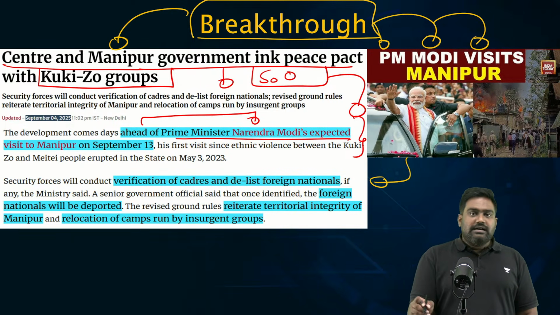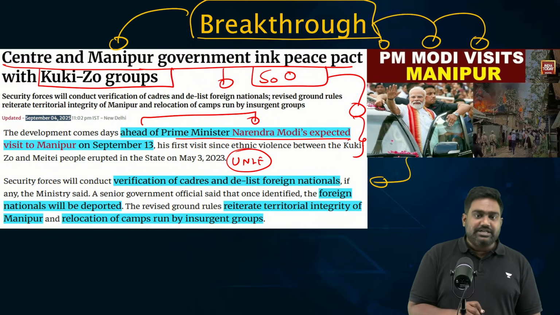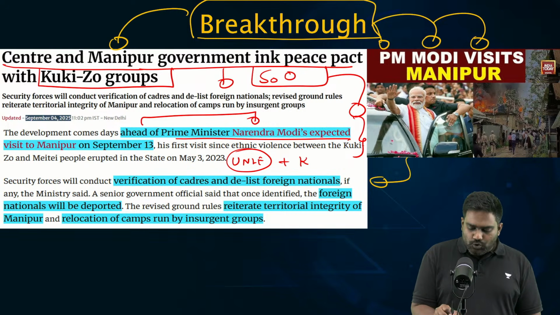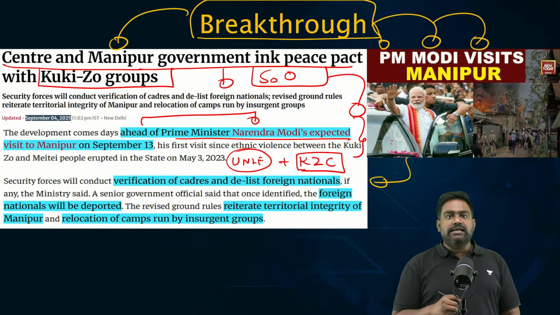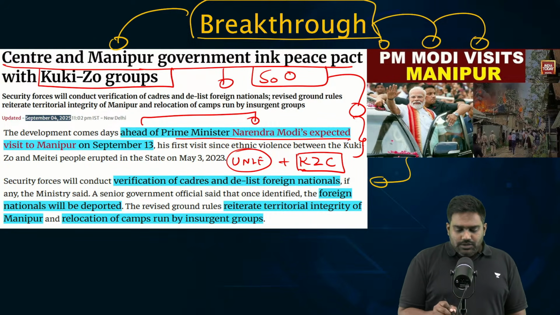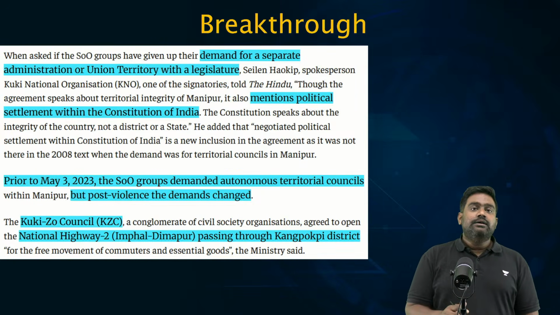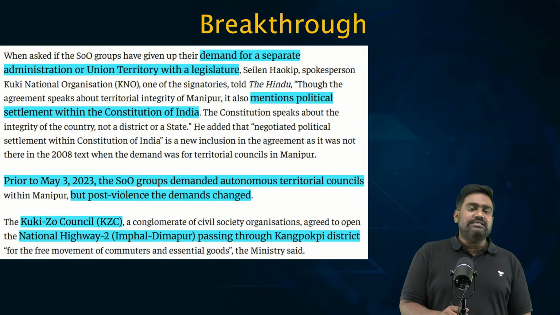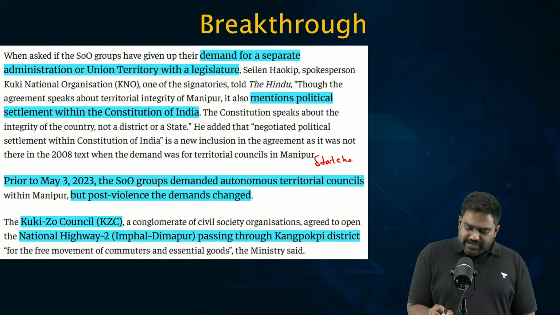On one side, the government had already struck a peace accord with UNLF, with Meitei insurgents. Now, the government has restored the ceasefire with the Kuki-Zo Council, which is a coalition of the Kuki armed groups and the Kuki civil society. So with this, the government has shown some willingness to make concessions. Previously, the Kuki-Zo Council was demanding statehood or union territory status or constitutional autonomy. Now, they will not settle for anything less than statehood.